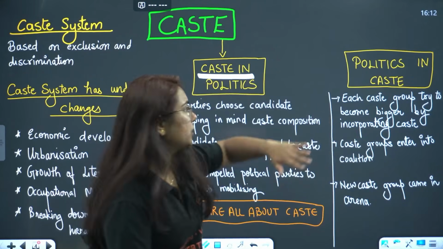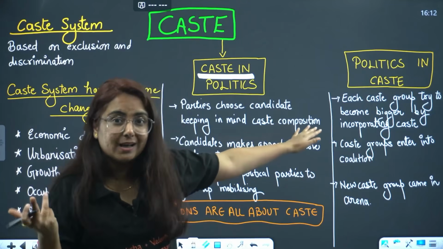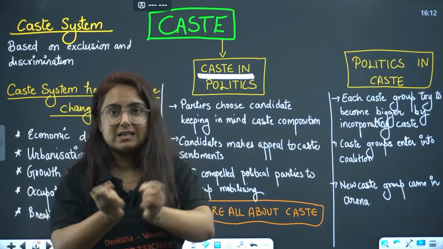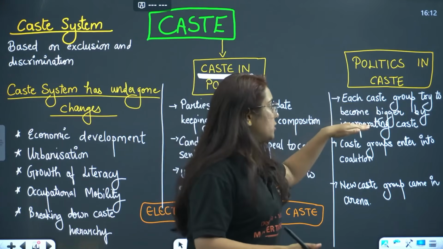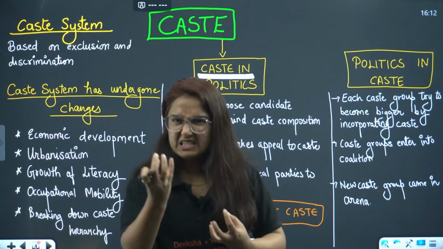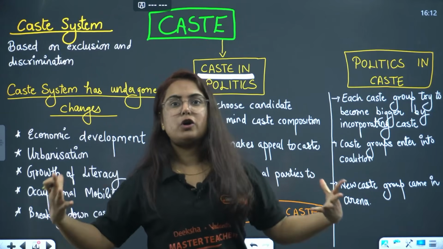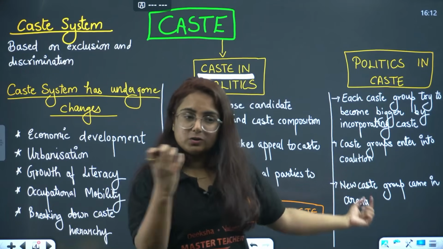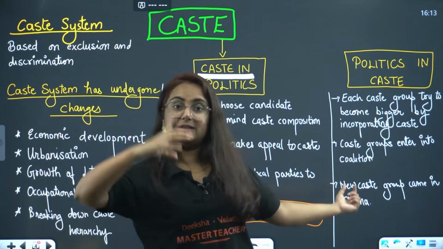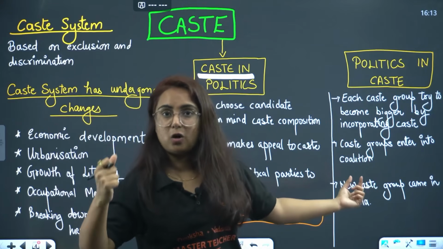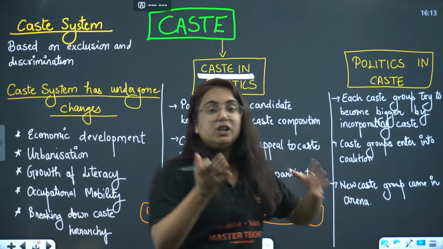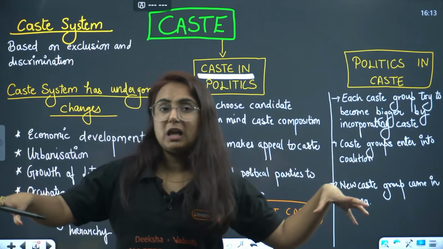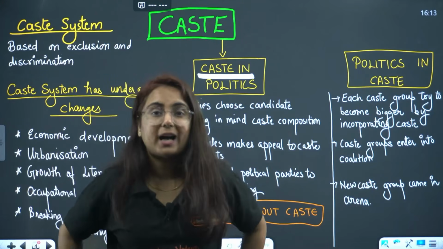Get it? Now moving to the last topic, that is politics in caste, trying to either divide the caste or regroup the caste. Each caste group tries to become bigger by incorporating subcastes so that they can be stronger in society. Caste groups enter into coalitions, so that we become one caste, then we enter into politics and show a stronghold. Or we can see that new castes also emerge, like the forward group: we are forward compared to you, you people are not equal to us, so make another caste, that is the backward caste.